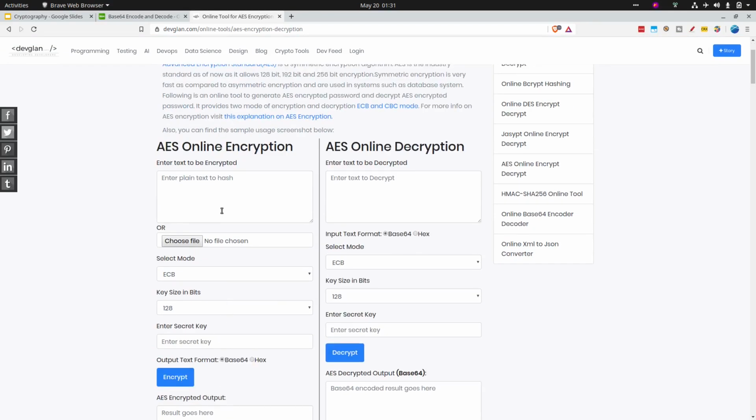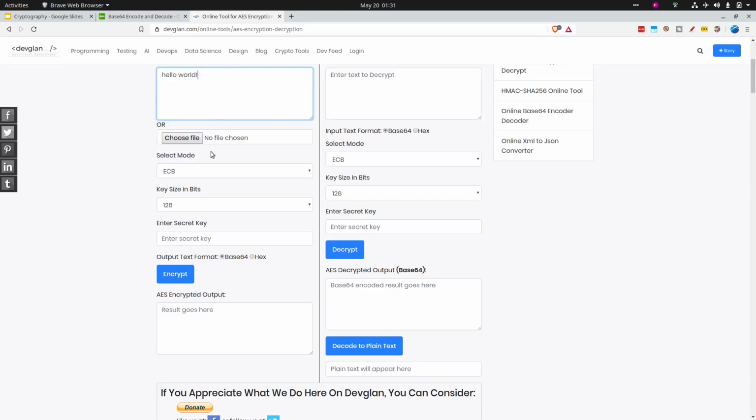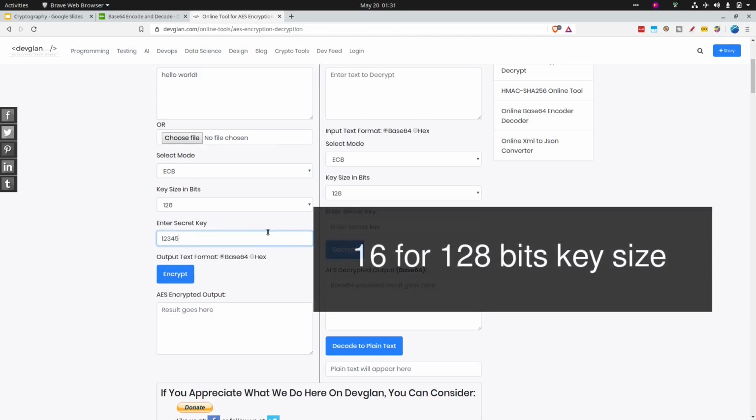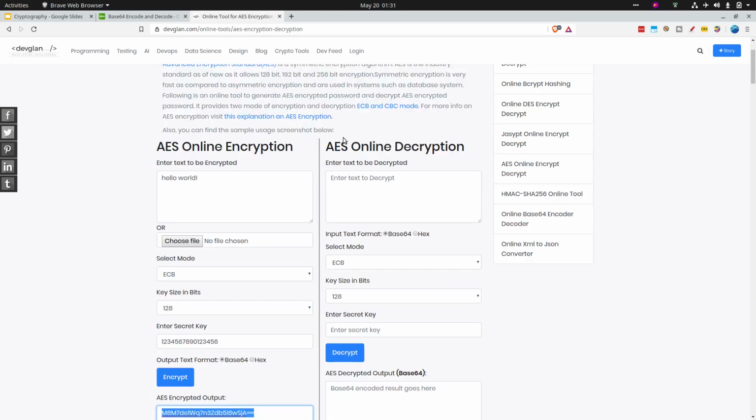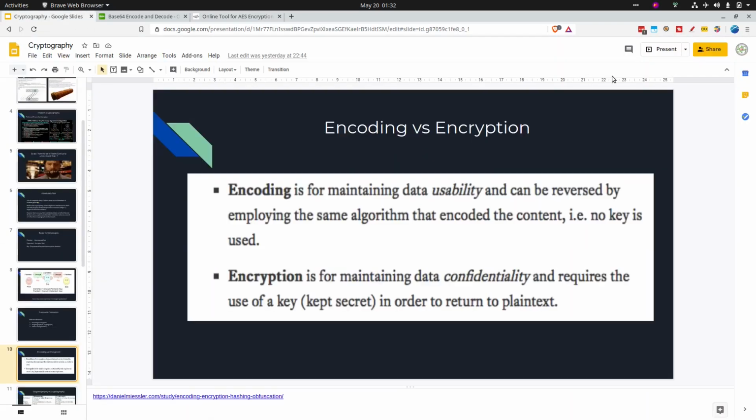However, if I try the same here and I write this hello world, I need to have a key because without a key you cannot encrypt that. So let's add a 16-bit key because that's what is required here. If I encrypt this, this is the output. So I try to decrypt it and I need to have the exact same key before I can decrypt it. Like if I change this to 7, it won't get decrypted. So changing back and seeing if we could decrypt. So plain text, here it's that. So that's encoding versus encryption.